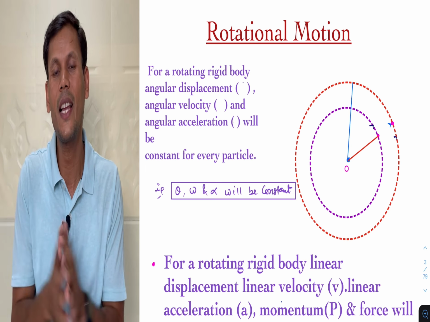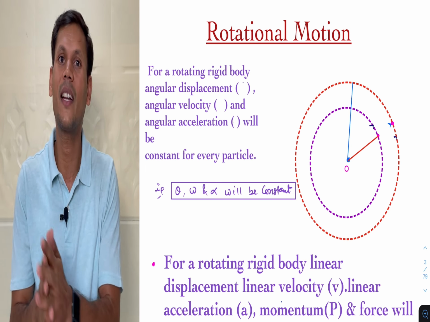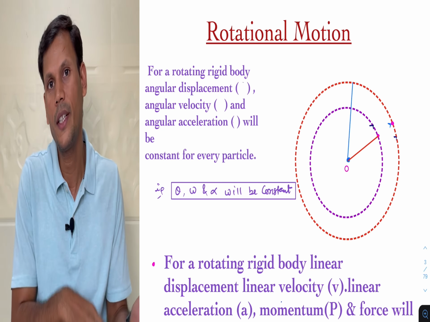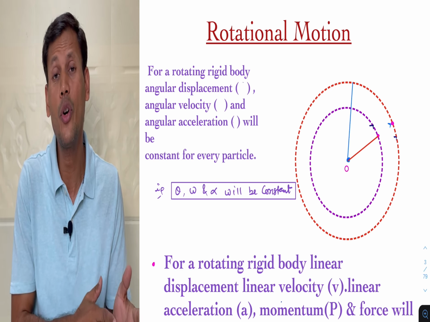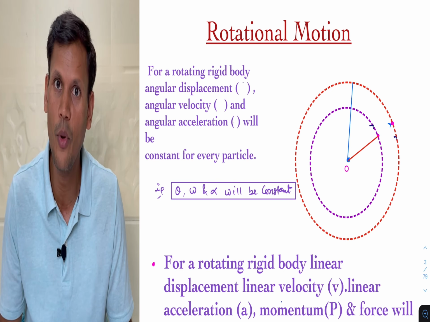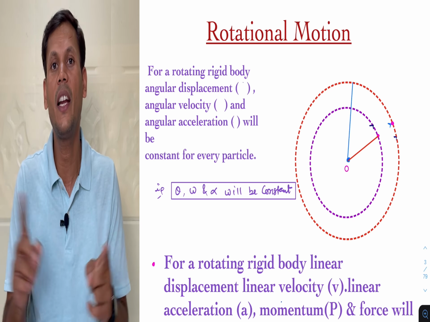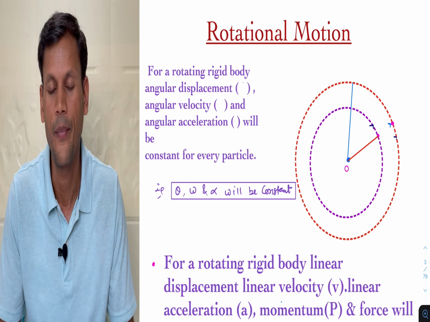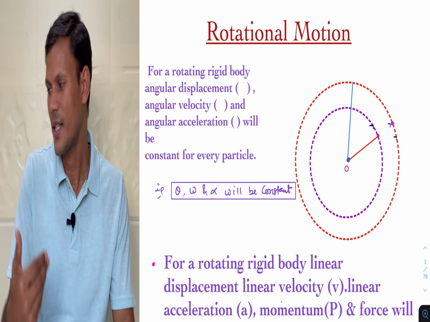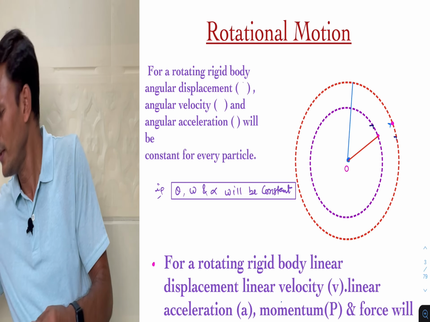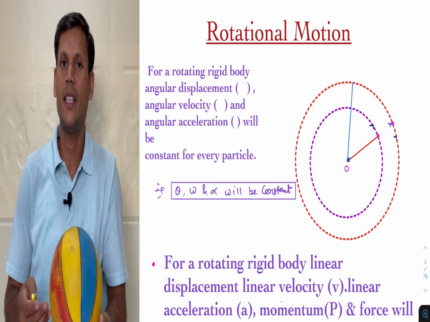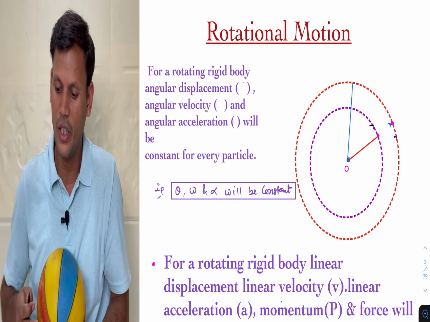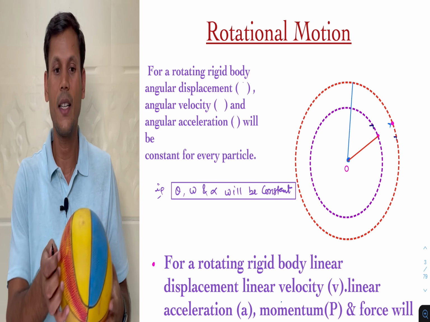In today's lecture, I want to establish the relation between linear motion and rotational motion. What terms are there in linear motion, and what terms are there in rotational motion, how can they be interrelated, and what relation should there be between them? So we will start. First of all, I will explain with an example: if any body is rotating, like this football.